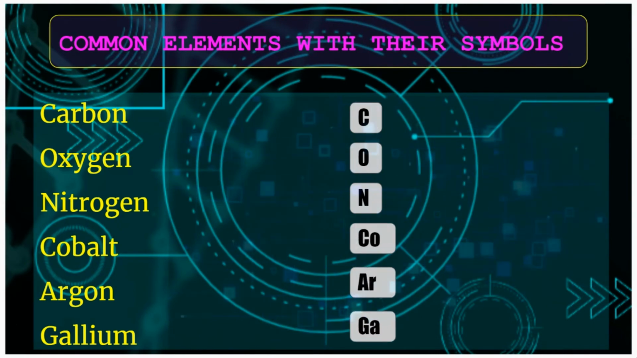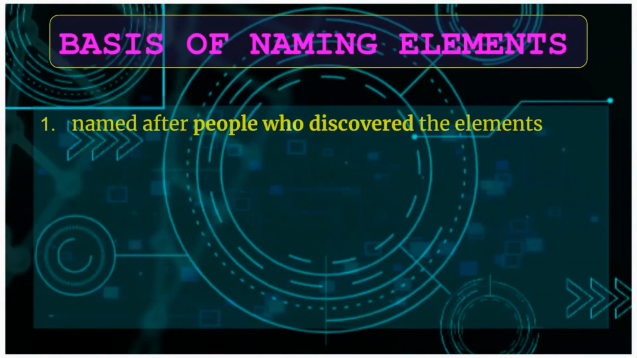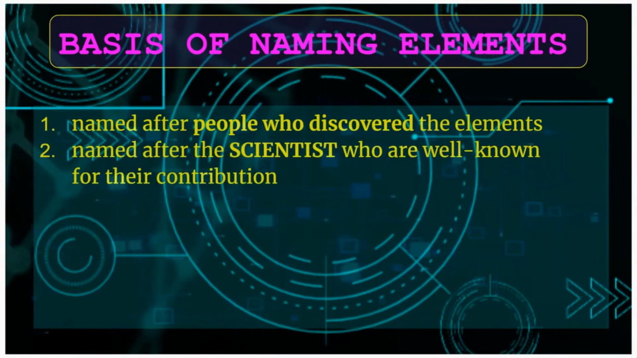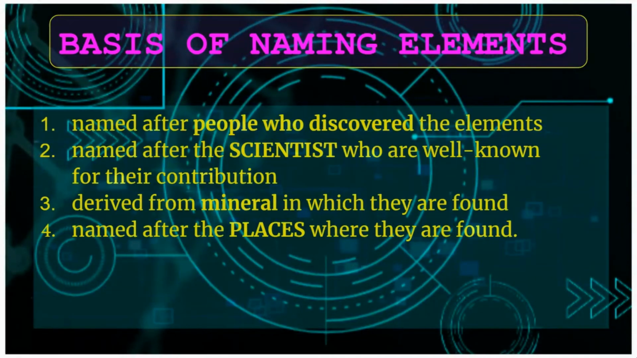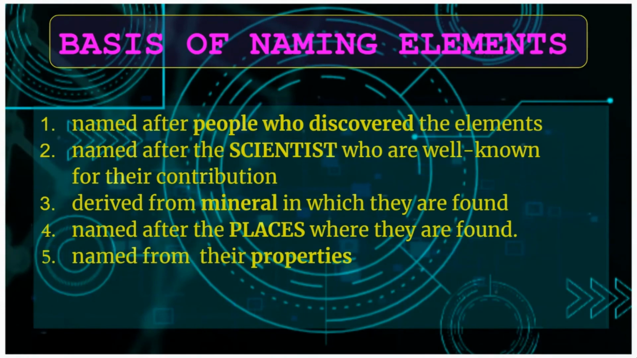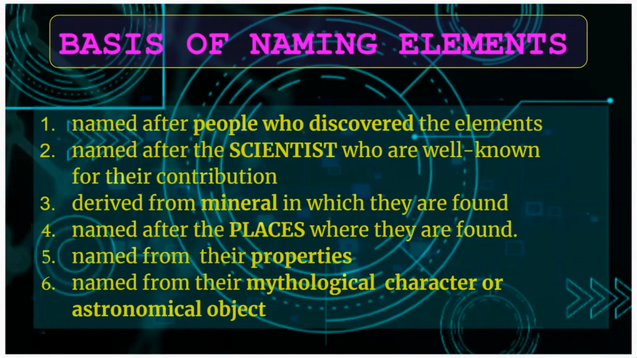To summarize what we've learned today, here are the bases of naming elements. Elements are named after people who discovered the elements. Some elements are named after the scientists who are well known for their contribution in science. Some elements are derived from minerals in which they are found. Some elements are named after the places where they are found. Some elements are also named from their characteristics or properties. And some elements are named from their mythological character or astronomical object.